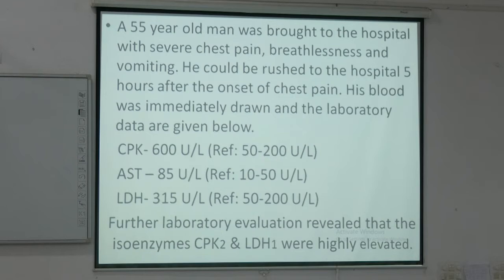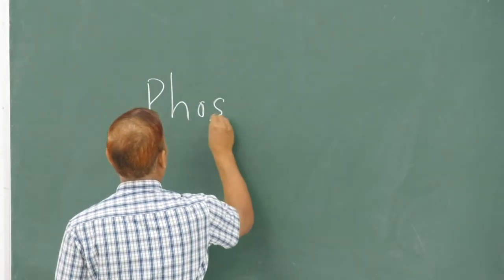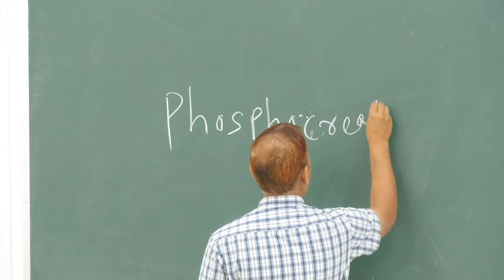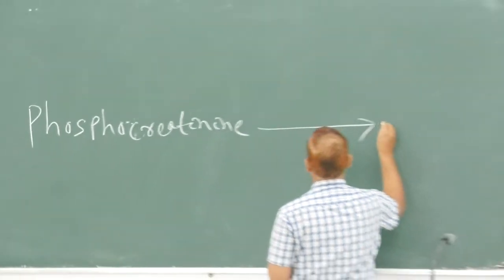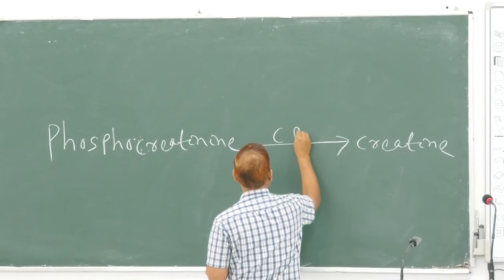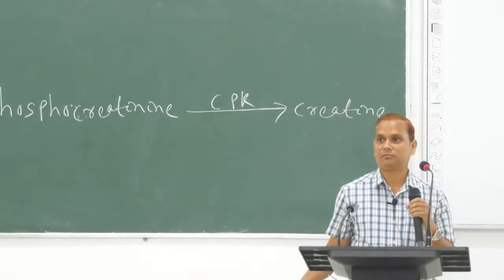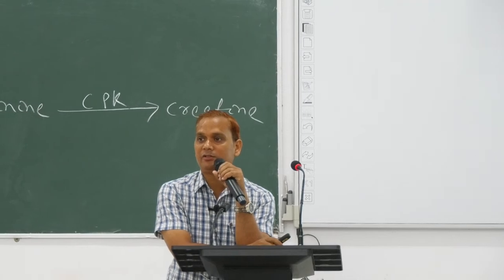So what is the role of CPK? What converts to what? Phosphocreatine will convert to creatine by the help of enzyme CPK.